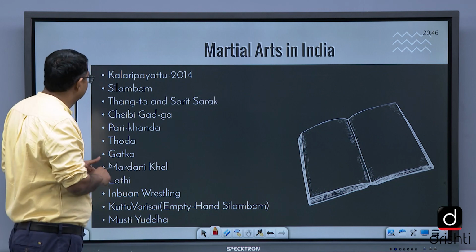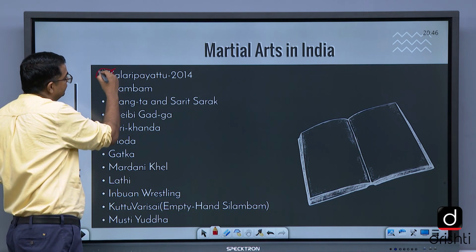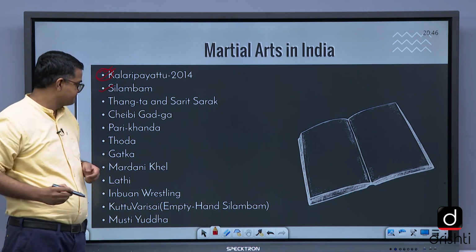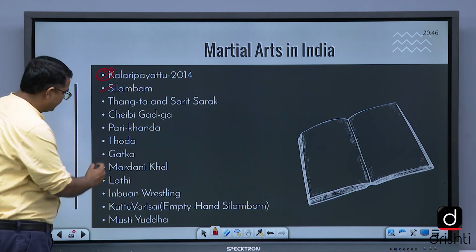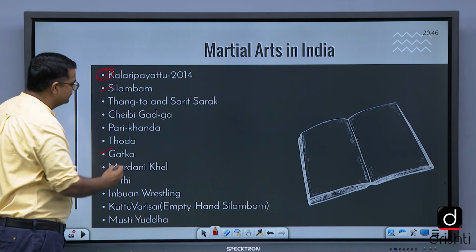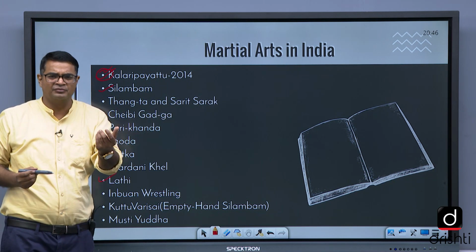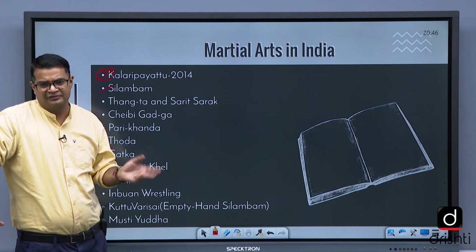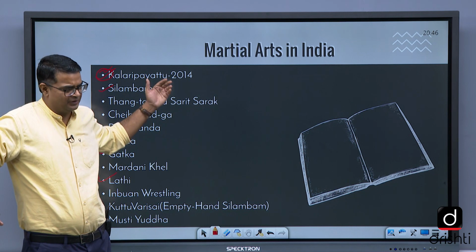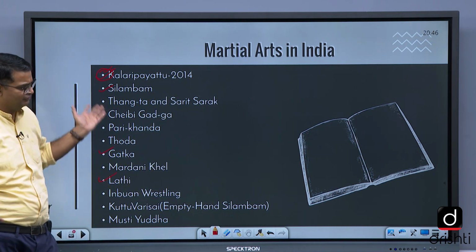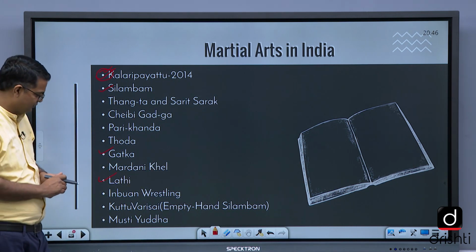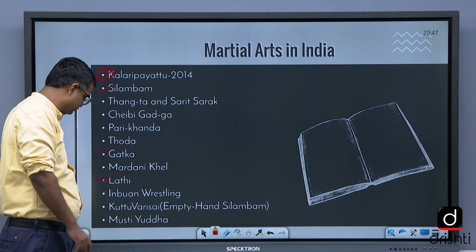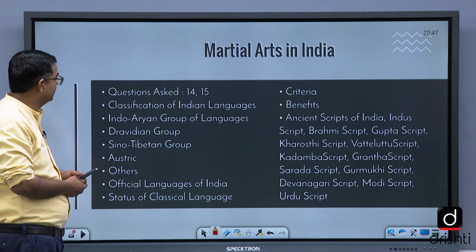Martial arts, UPSC has asked about this in 2014. Silambam, Gatka, Lathi, focus on all these. It takes a couple of hours to read this. Not a very important topic, but they can ask you because in the previous year they have asked a question from this topic. So you have to look at martial arts a little. Martial arts question asked.